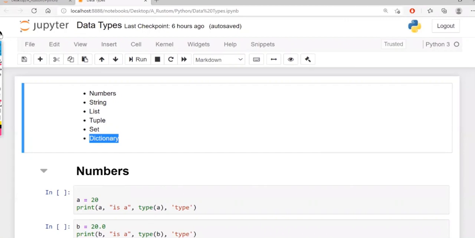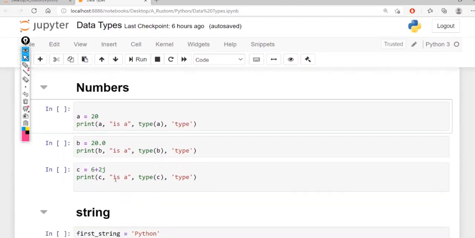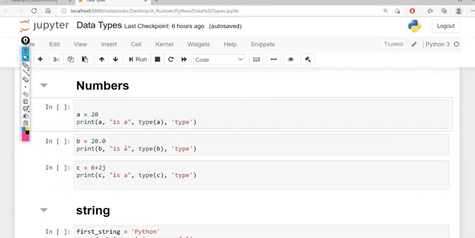In the upcoming videos, we are going to discuss individually what a list, tuple, set, and dictionary are, with more examples. So in this video, we'll understand the data types and how they look. All right, let's start with the numbers, and also we'll understand the variable here. We have seen variables in the earlier videos also. I can have any name for the variable.